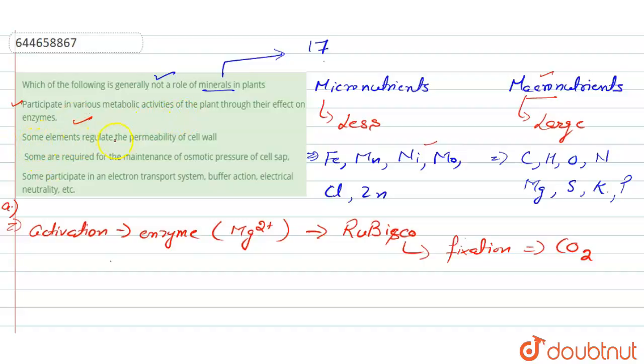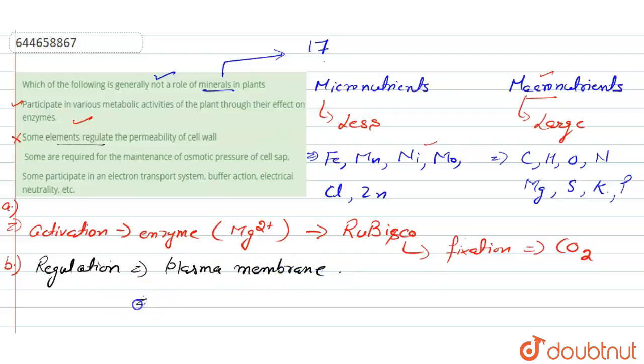Next is: some elements regulate the permeability of the cell wall. This statement is incorrect. Why? Because the cell wall is already permeable. It doesn't need any regulation by the elements to make it permeable. Regulation by elements controls the permeability of the plasma membrane.